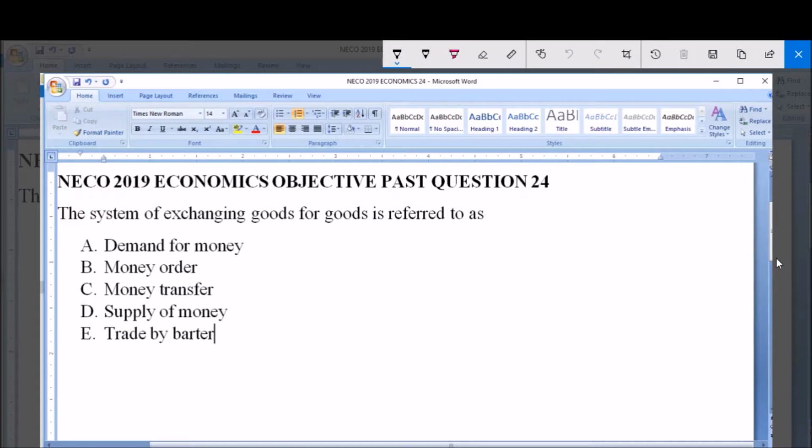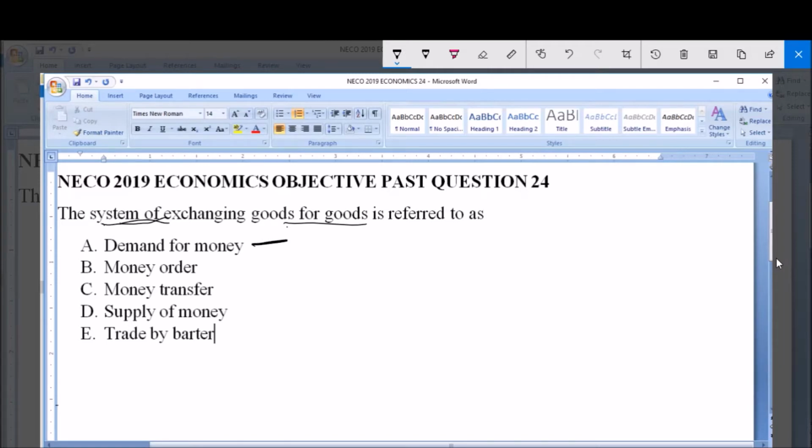The system of exchanging goods for goods is referred to as A. Demand for money, B. Money order, C. Money transfer, D. Supply of money, E. Trade by barter. So we're looking at a system for exchanging goods without use of money, that is exchanging goods for goods, and we are asked what that system is called. So let's define each of the options given to us and then see which one best suits this definition.